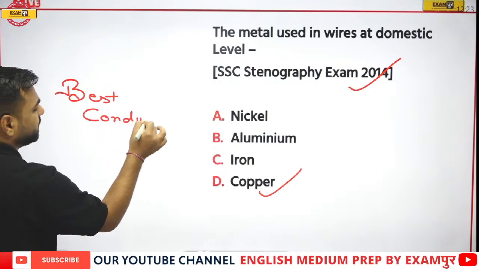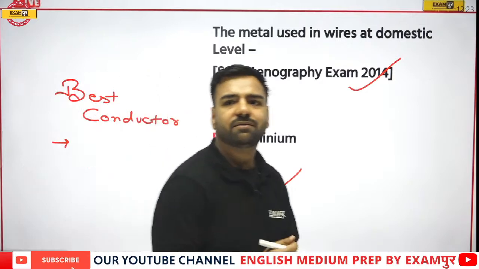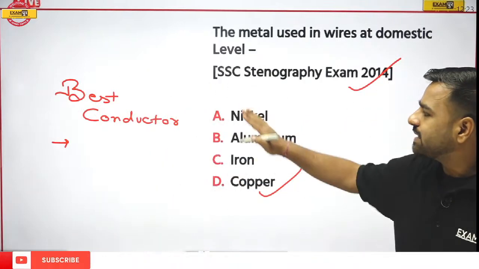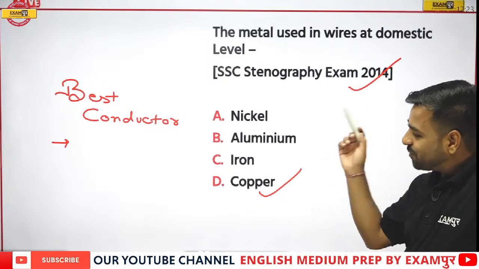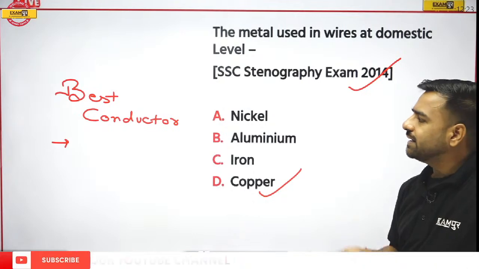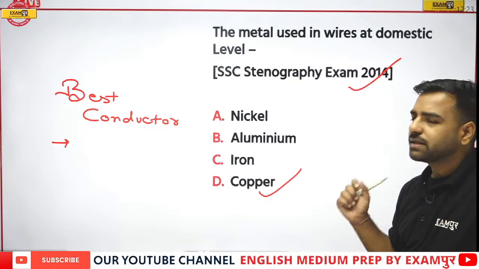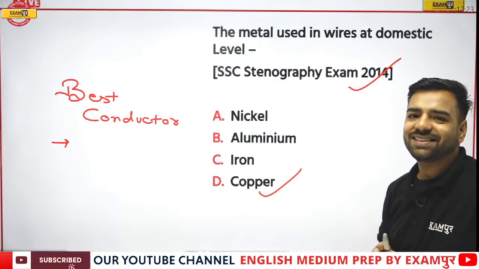Everyone, I want the answer please. Let's see who would be the first one to answer this. Is it Deep, Prajwal or Nabnita? Best conductor of electricity. And also, is that option present in these particular options? Best conductor of electricity is what? Is it nickel, aluminium, iron, copper, silver, or gold? You have all the options.